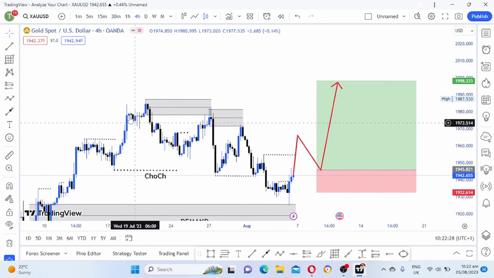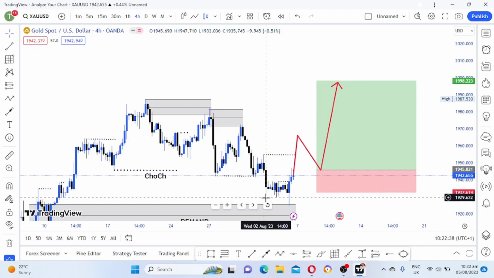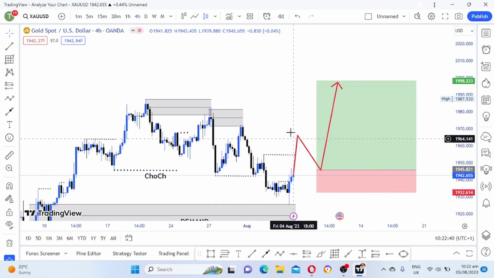As you can see here, this is just a pullback, guys. This is just a pullback making lower low, lower high, lower low, lower high, lower low, and we are expecting now a higher high.